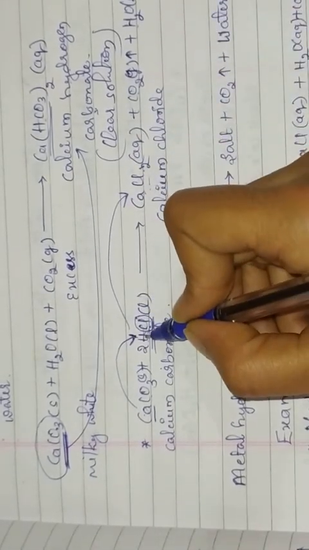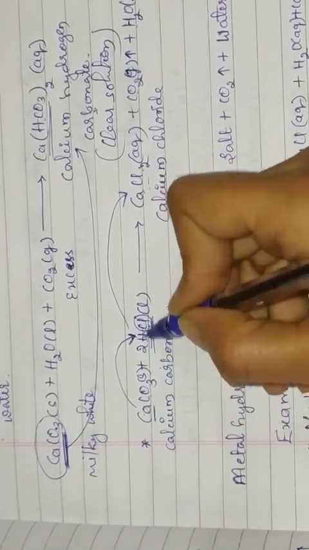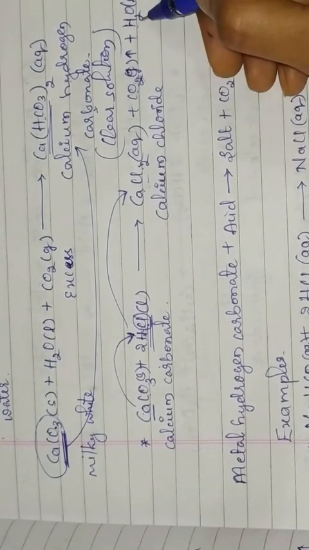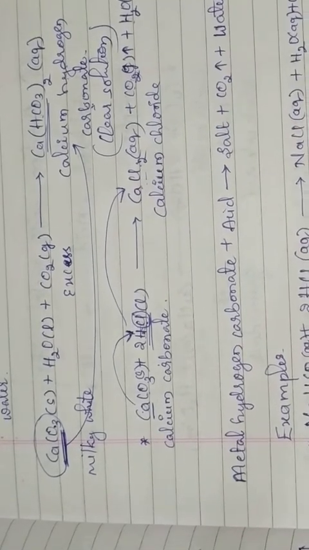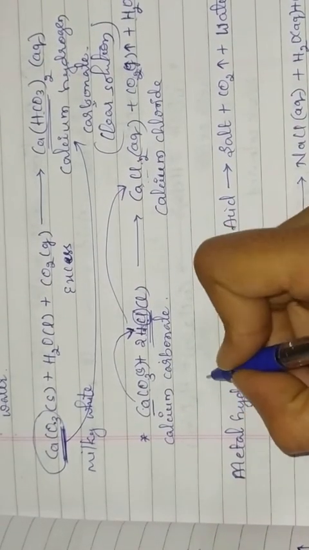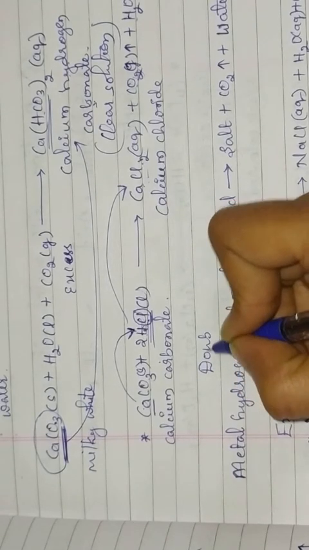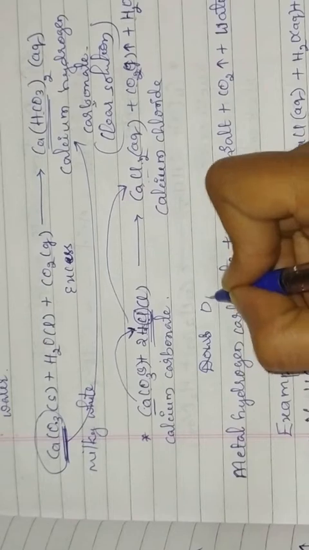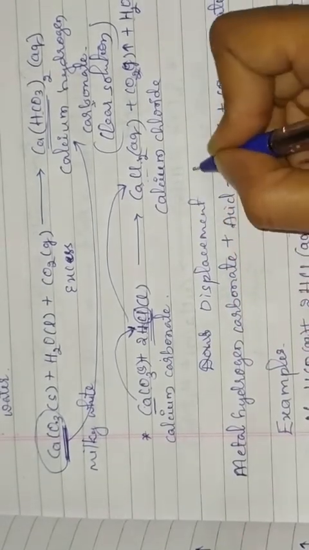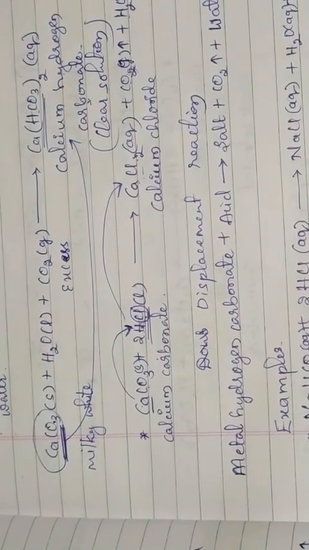Next, the remaining carbonate and hydrogen will combine and form carbon dioxide and water. So this is an example for the displacement reaction.